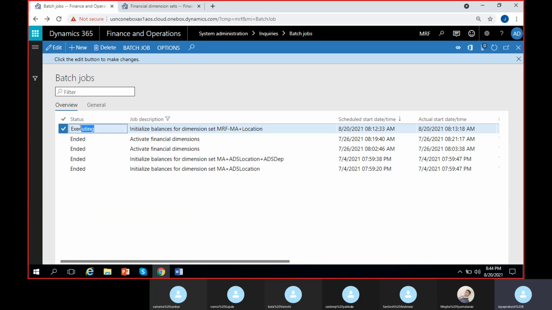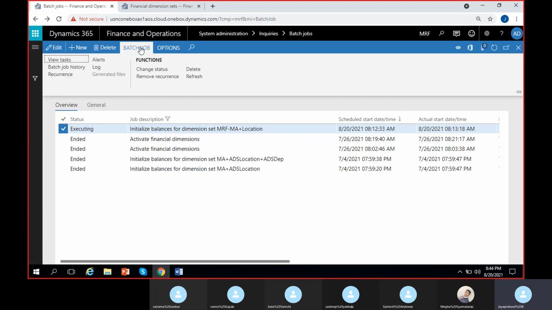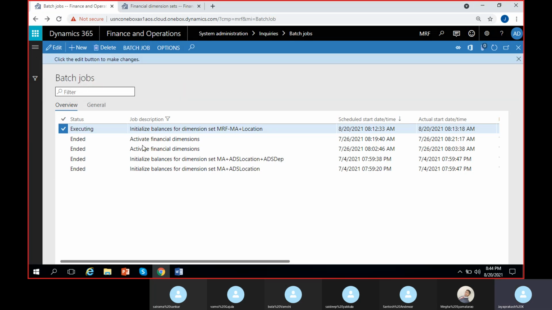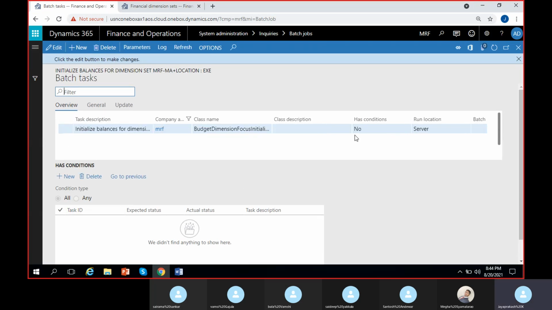So here I can see it is in executing status, which means it is still running. I can just refresh it. Actually, I can also see the progress of it. View tasks. Progress is 0 yet.